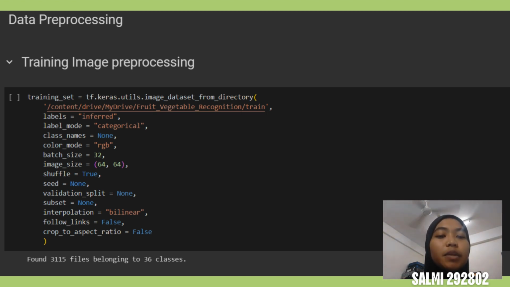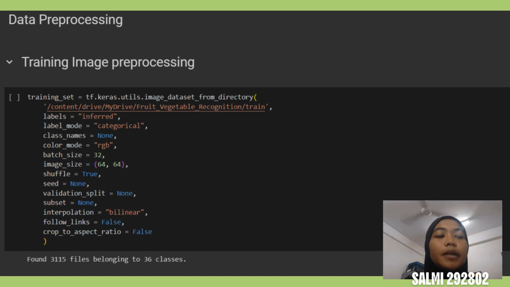For training image pre-processing, we define the training set. In the training set, we create one class which is tf.keras. We import keras, and in keras we call utils, and in utils we call image_dataset_from_directory. This is our class. So in this we are going to pass a lot of things.